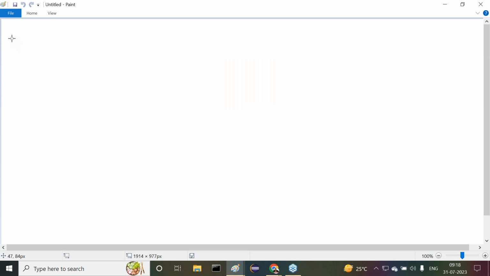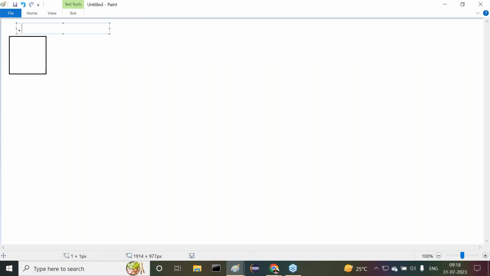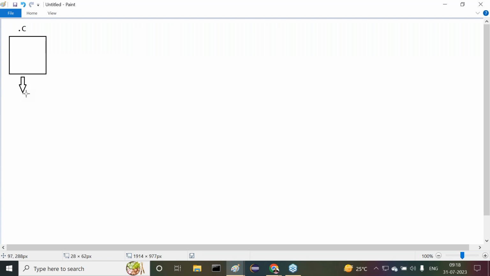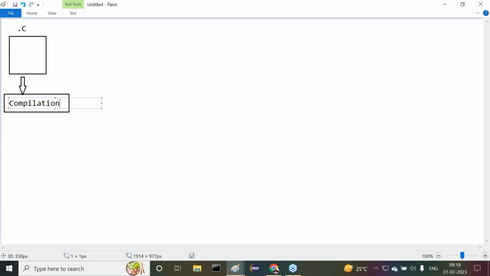For example, I want to take the same C program. If we want to take the same C program, we need to take a file with the extension .c. Clear? When we are taking the C program with the extension .c, we have to compile the program or not? All right, compilation is mandatory for a C program. Then only that high level code will be converted to low level code. This is what we call compilation. Everybody understand this clearly. Okay, compilation here we have done.